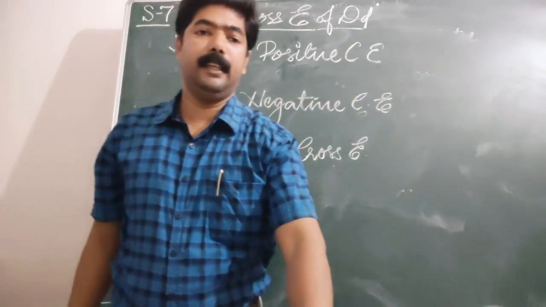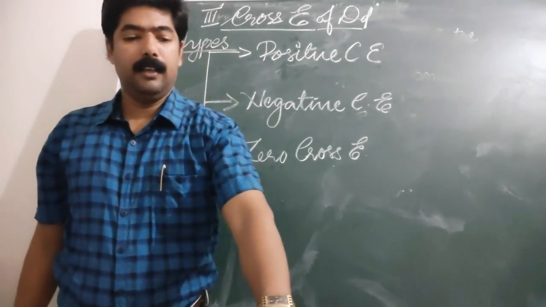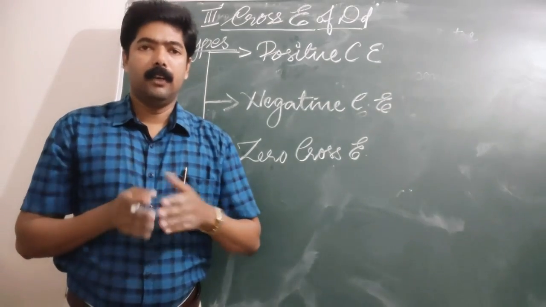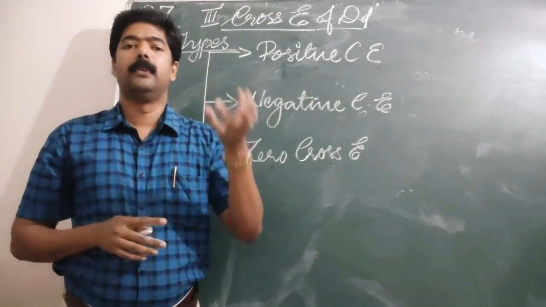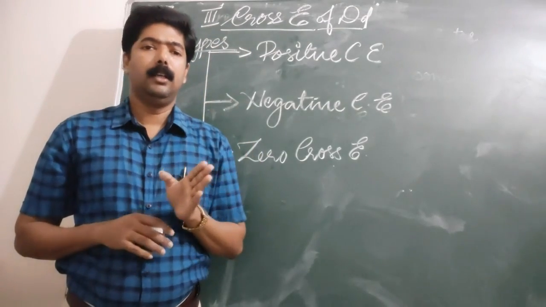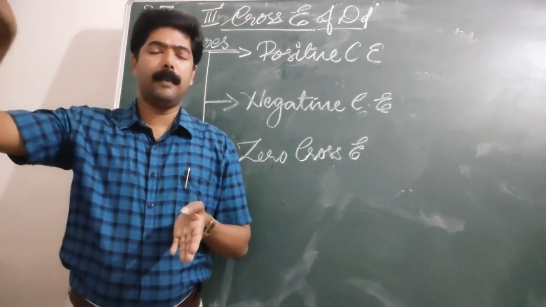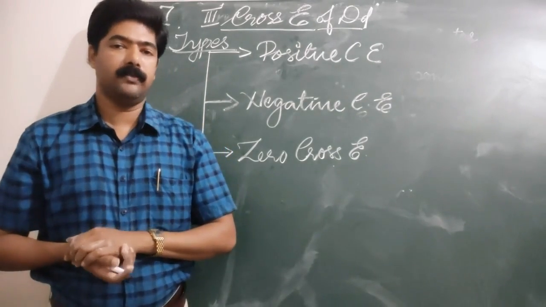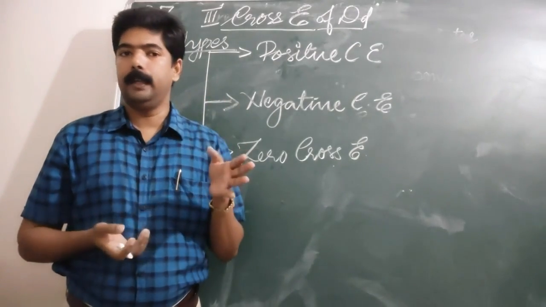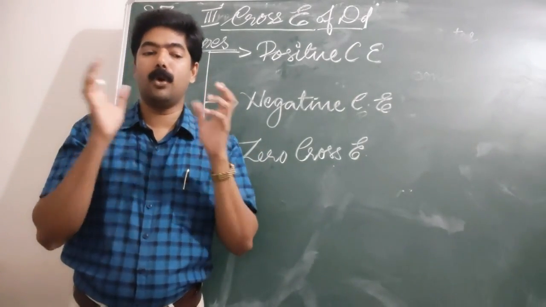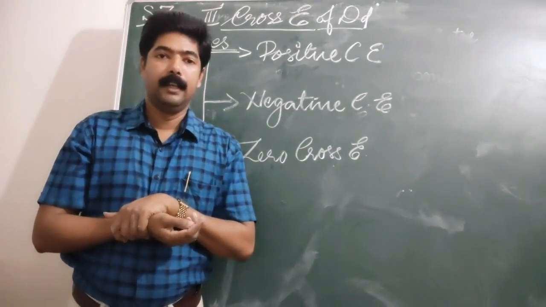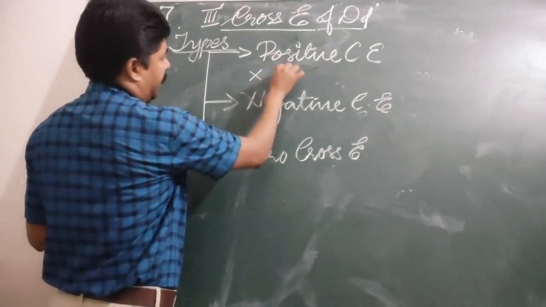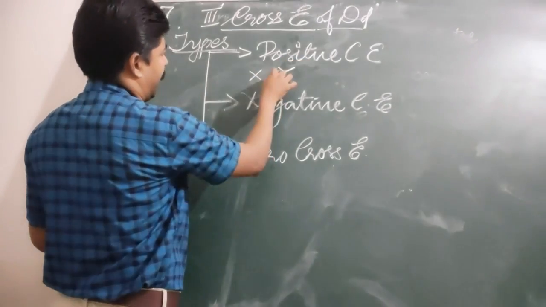Positive cross elasticity, keep in mind, is in the case of substitute goods. I have told you about substitute goods, like tea and coffee. What type of cross elasticity of demand could we see there? Just imagine we have two commodities, X and Y.